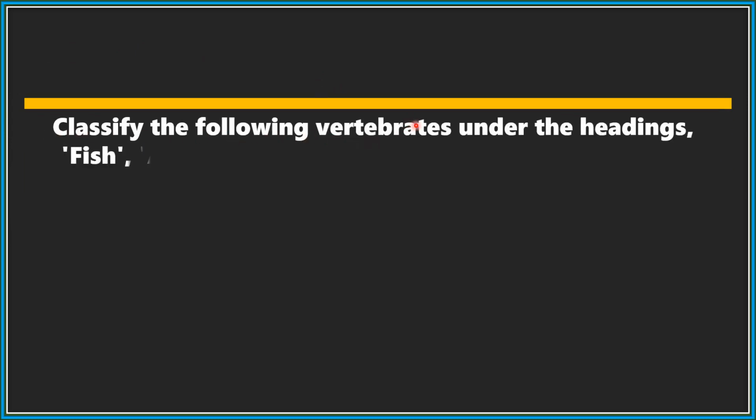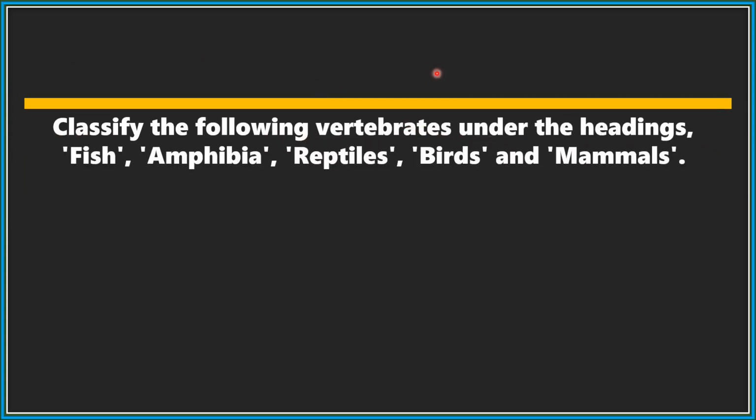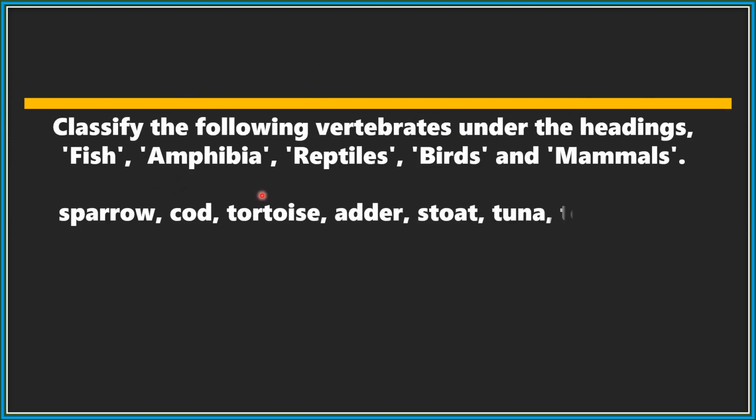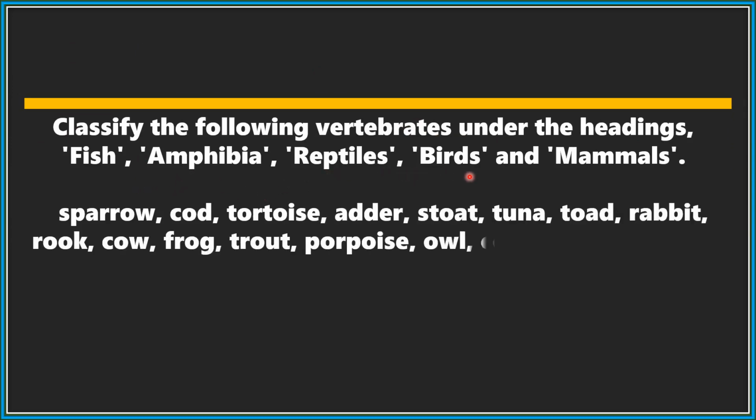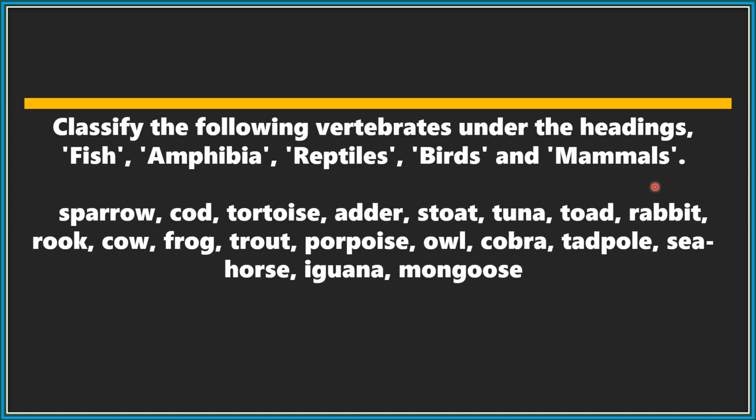Classify the following vertebrates under the headings fish, amphibians, reptiles, birds, and mammals. Sparrow, cod, tortoise, adder, stoat, tuna, toad, rabbit, rook, cow, frog, trout, porpoise, owl, cobra, tadpole, seahorse, iguana, mongoose.